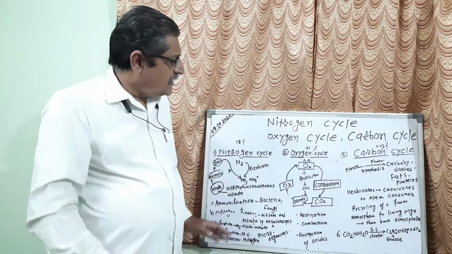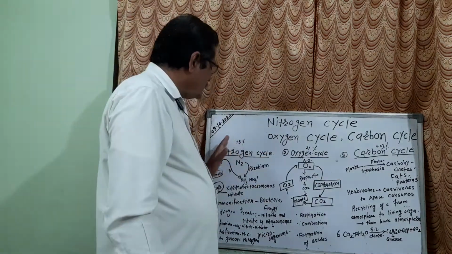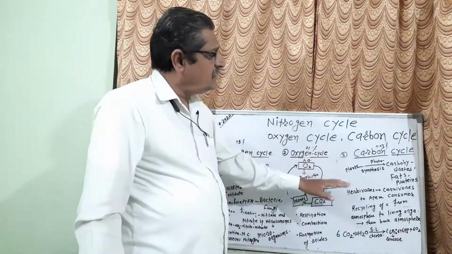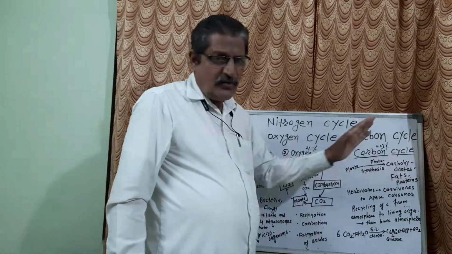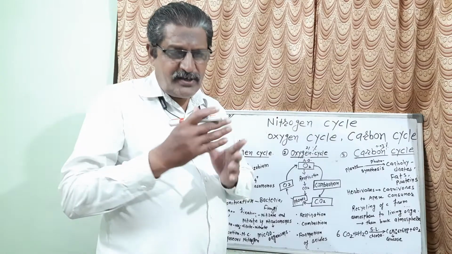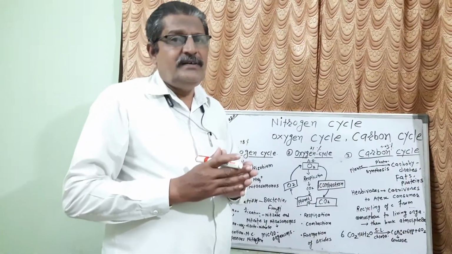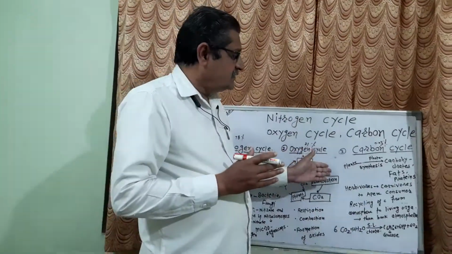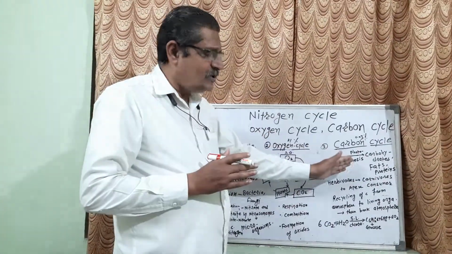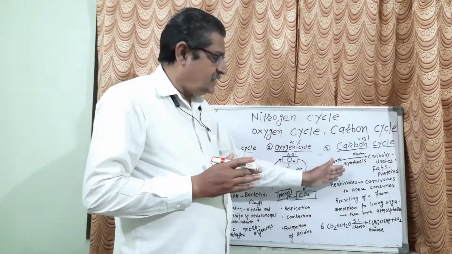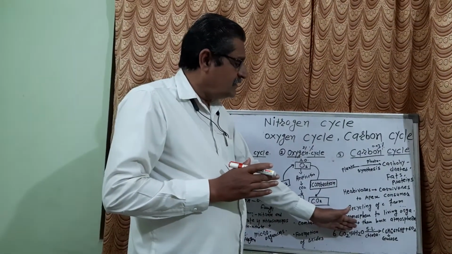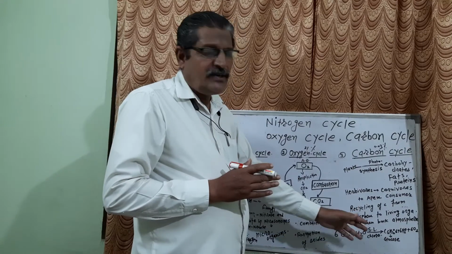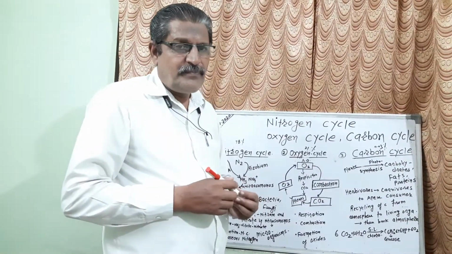So today you have learned about the nitrogen cycle, oxygen cycle and carbon cycle. If these three cycles are not clear to you, you can read all these cycles from the book also, and then write the answers to the questions that are given in the exercise. Now I finish my class.